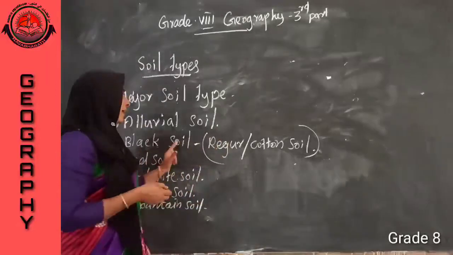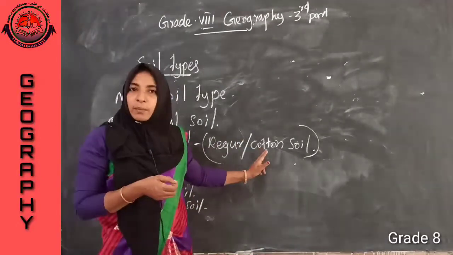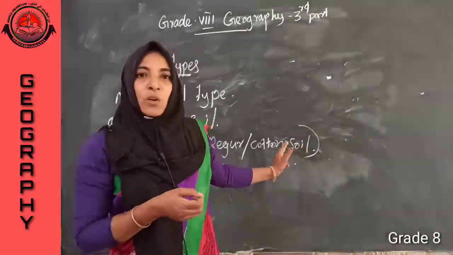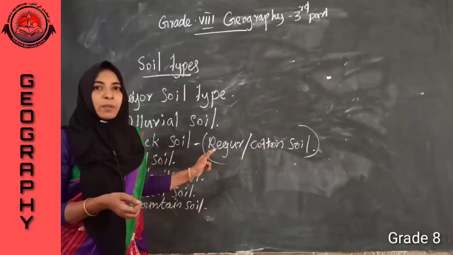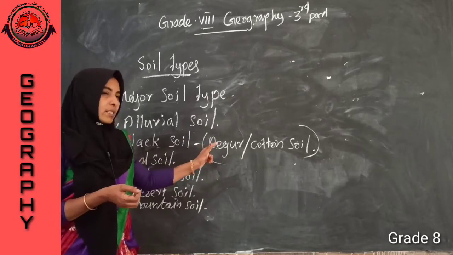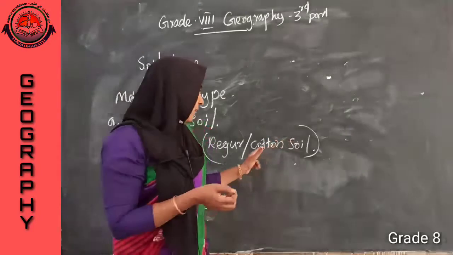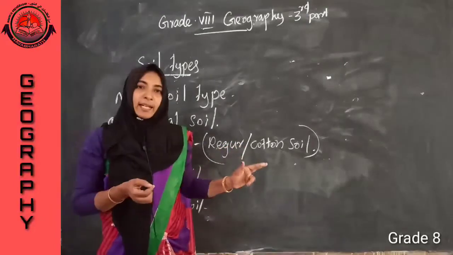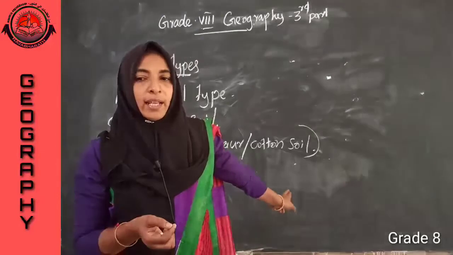Second one, black soil, which is locally known as regur soil. It is very suitable for the cultivation of cotton, which is why it is also known as cotton soil. It is formed from crystalline igneous rocks. We can find it in the northwestern part of the Deccan region.